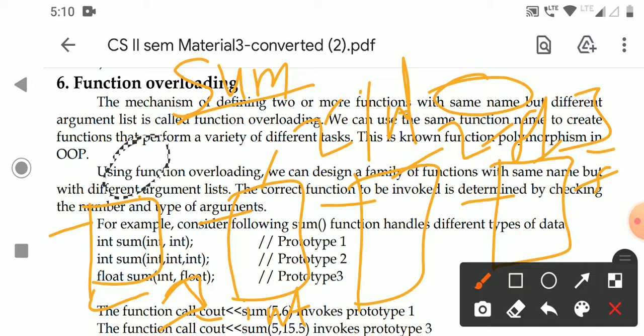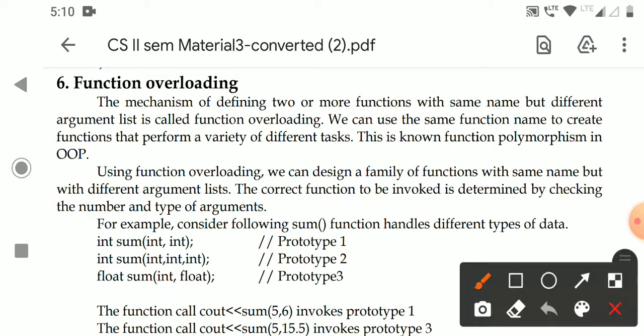That means we can use the same function name to create functions that perform the same task with different data. So that is function overloading. This mechanism is also called polymorphism. Function overloading is one of the concepts of polymorphism, which is an object oriented programming concept.